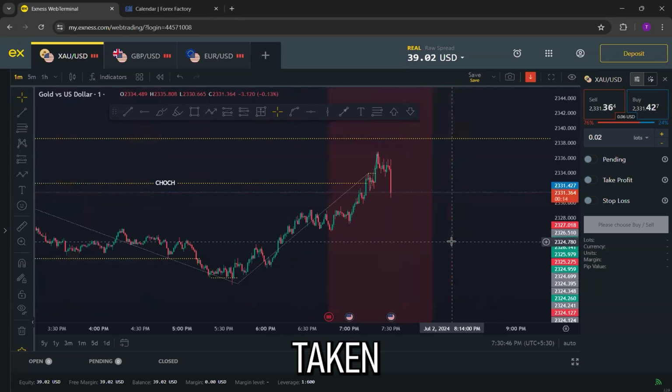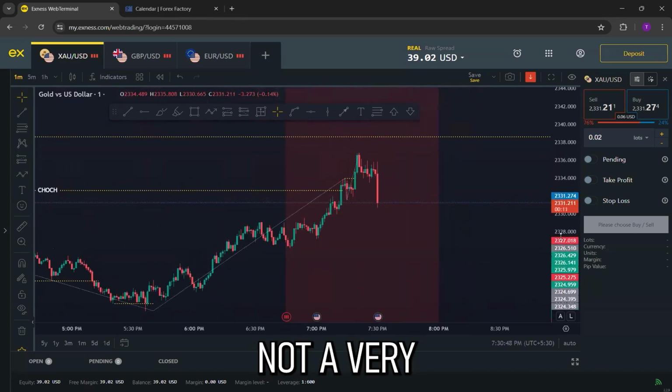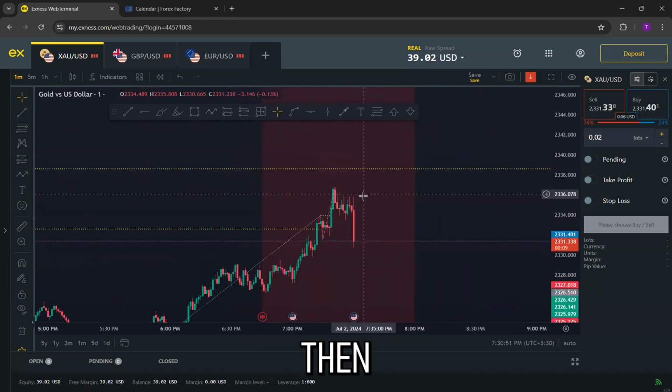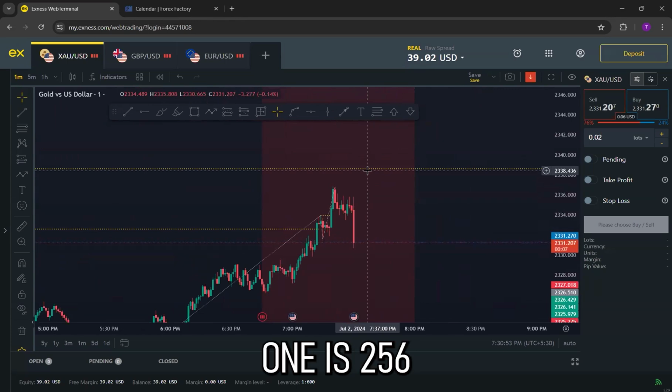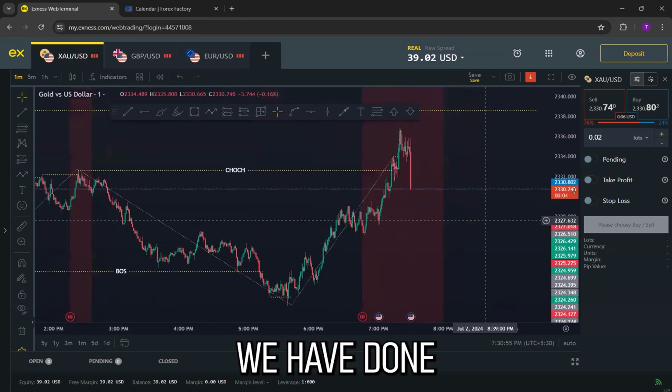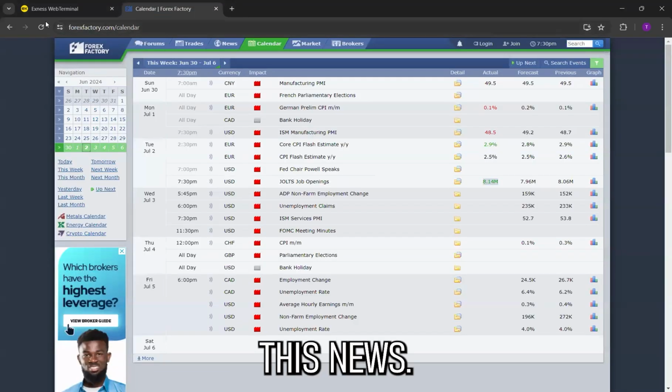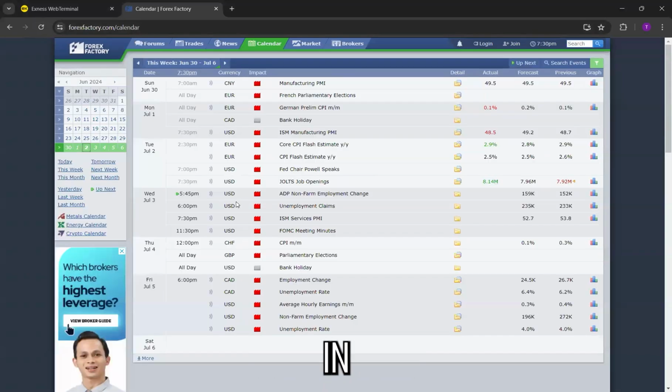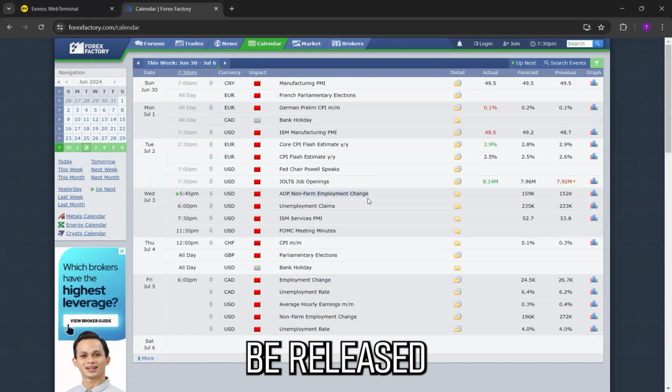Still, it's okay. We have hit a small stop loss, not a very big thing, because if the market would have moved upside, then we would have made around 1:5, 1:6 risk reward. So with a small stop loss, we have taken this news. We are going to be connecting for the next news in the market, which is tomorrow at 5:45, when the ADP non-farm employment change is going to be released, and that's where we are going to take some good trade again.